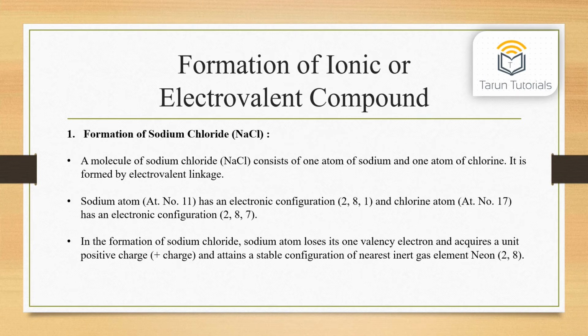First, formation of sodium chloride, that is NaCl. A molecule of sodium chloride consists of one atom of sodium and one atom of chlorine. It is formed by electrovalent linkage. A sodium atom, atomic number 11, has the electronic configuration 2,8,1, and a chlorine atom, atomic number 17, has the electronic configuration 2,8,7. In the formation of sodium chloride, the sodium atom loses its one valence electron and acquires a unit positive charge and attains the stable configuration of the nearest inert gas element, neon, 2,8.